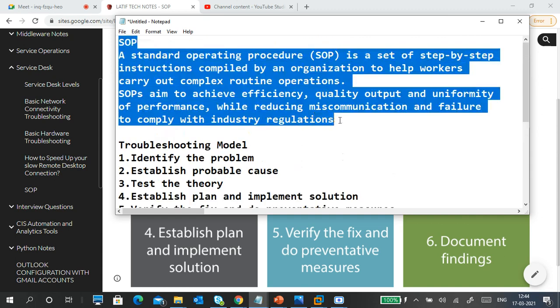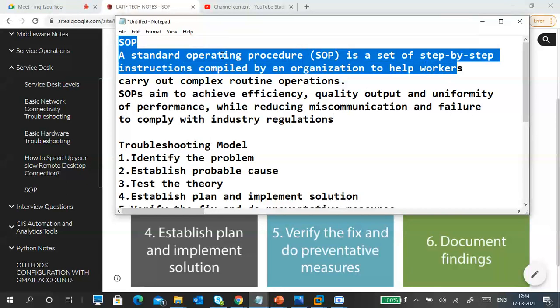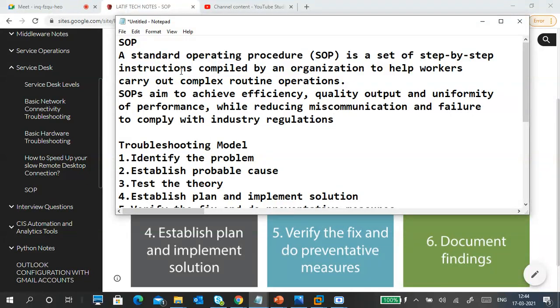Okay. So again, I am going. What is SOP? Start. SOP, standard operating procedures, a set of step by step instructions compiled by an organization to help workers carry out complex routine operations. Now, when the BPO people, technical support people are working in different organizations like Dell, HP, okay.